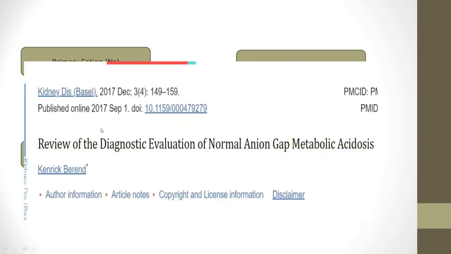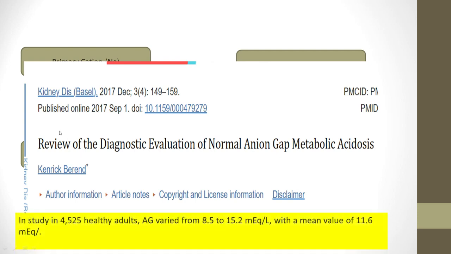Let me share one study done in 2017, a review of the diagnostic evaluation of normal anion gap metabolic acidosis. Almost 4,525 healthy adults were included in that study, and the anion gap was measured among them. It ranged from 8.5 to 15.2, and they were all a healthy population.